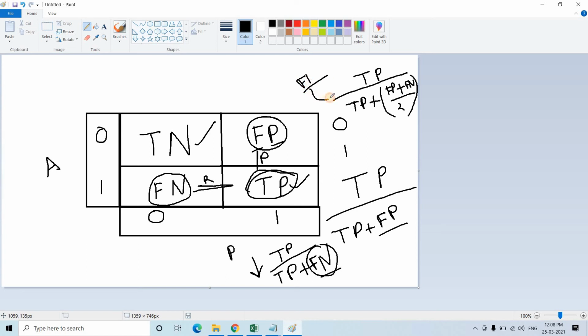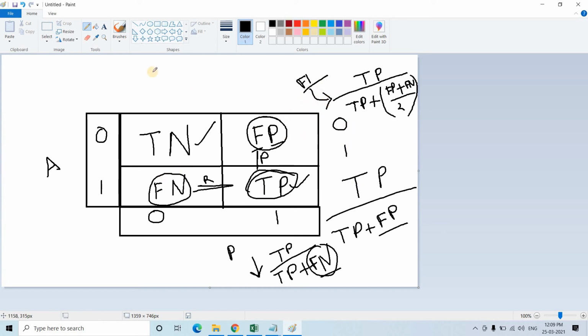So this F1 score is basically a combination of precision and recall. This formula is important when our FP and FN both play a vital role. Depending on the business use case, you have to choose properly which measurement technique for model performance you should use: either precision, or recall, or, if both are important, the F1 score.